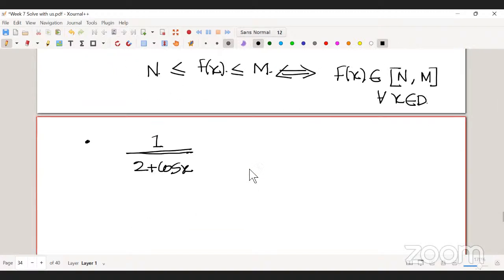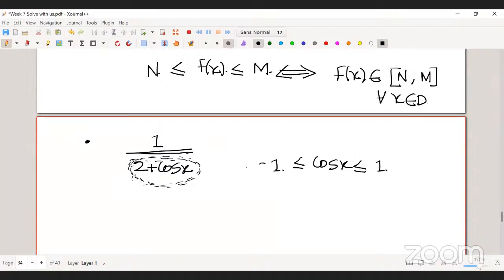This is your function, right? So the only thing is you have to find out the range of this function, 2 plus cos x. So you know cos x is always in between 1 to -1, right? Correct? Yes, sir.